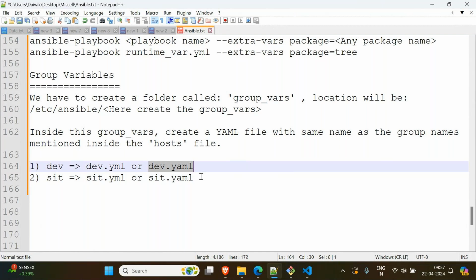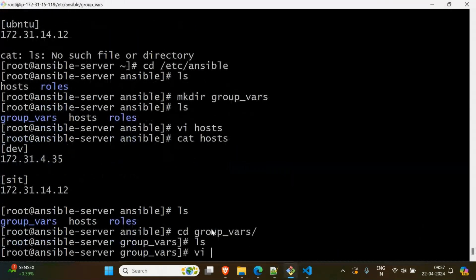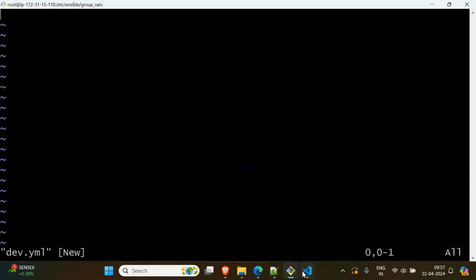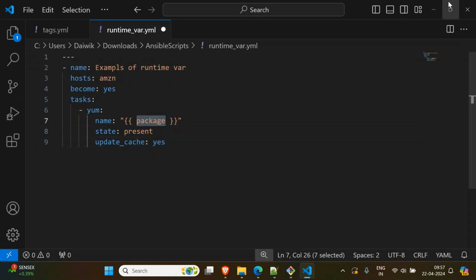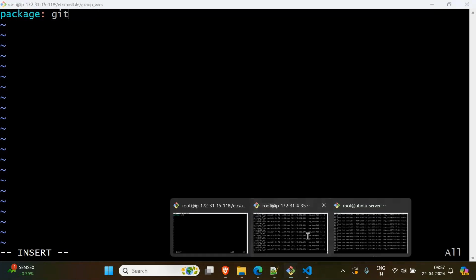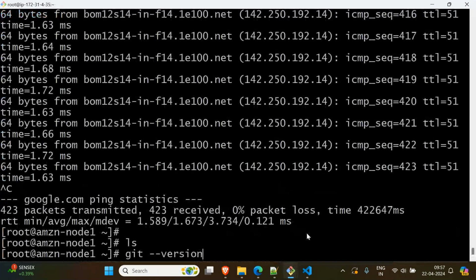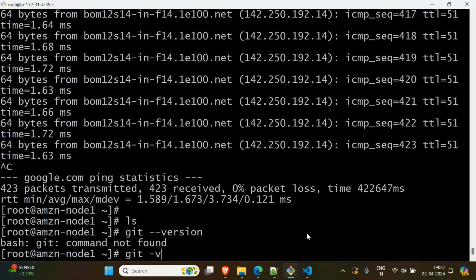How do you mention it? See, first dev.yaml. Let's go here, ls, cd group vars folder, ls. No files are there. Create one file with dev.yaml. Now what variable are we using? We are using the variable name package, right? Same name you have to use. I'll say package. What do I want to install? I want to install git. Is git already there in my Amazon server? Let me check. git version. Git is not there, so I will install git in this server.